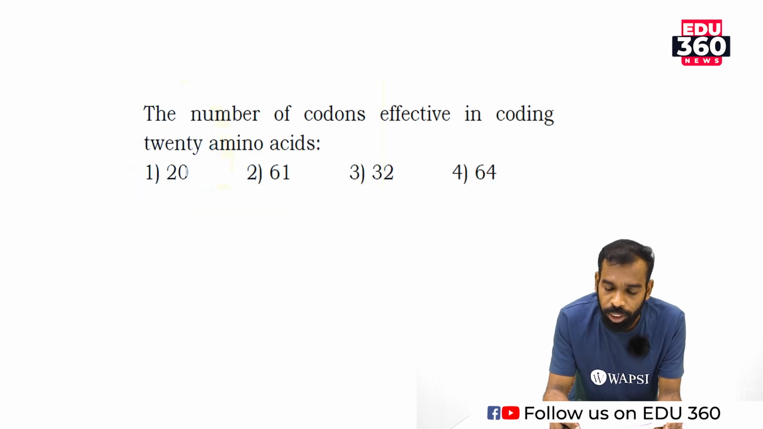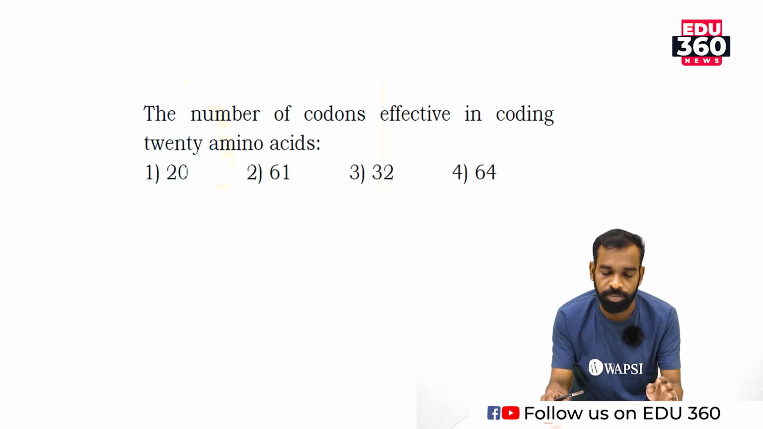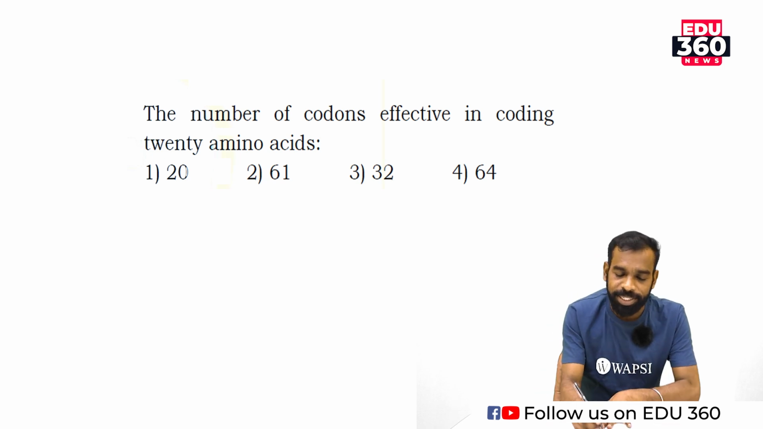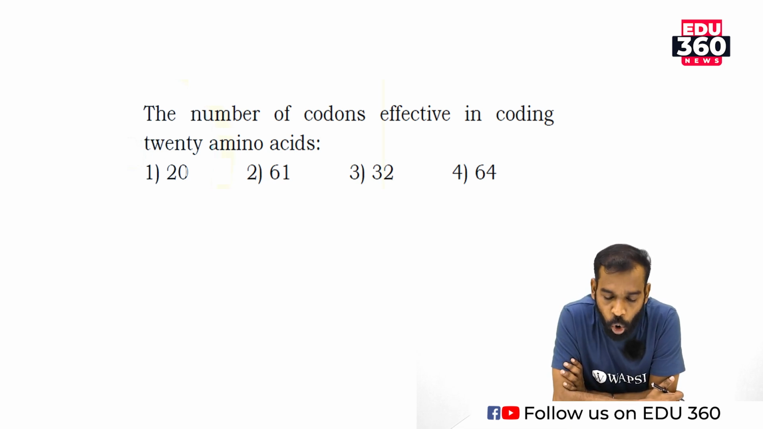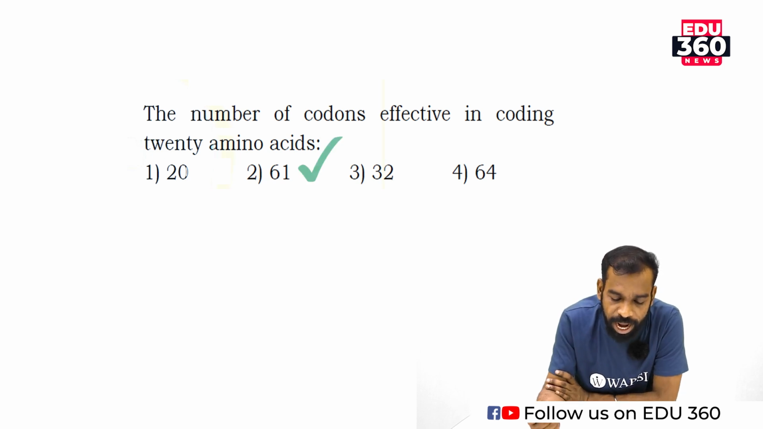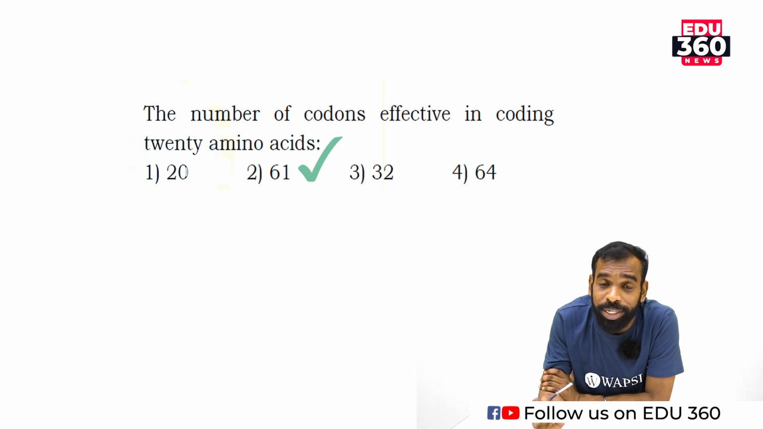The number of codons effective in coding 20 amino acids. It is correctly mentioned in the NCERT textbook. Option 1, 20. Option 2, 61. Option 3, 32. Option 4, 64. The number of codons effective in coding 20 amino acids. Option 2 is the correct answer, that is 61 codons, which is very much effective for coding 20 amino acids.